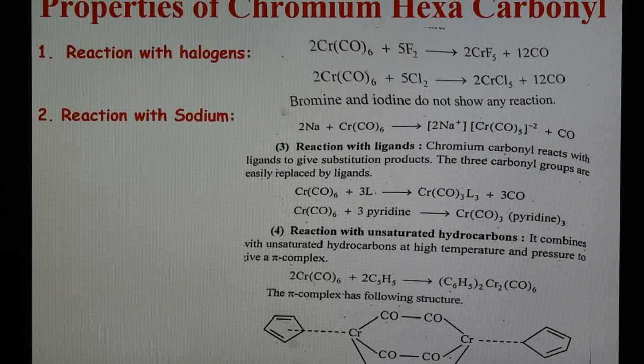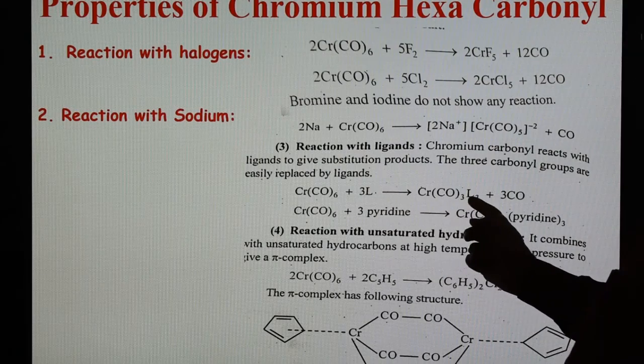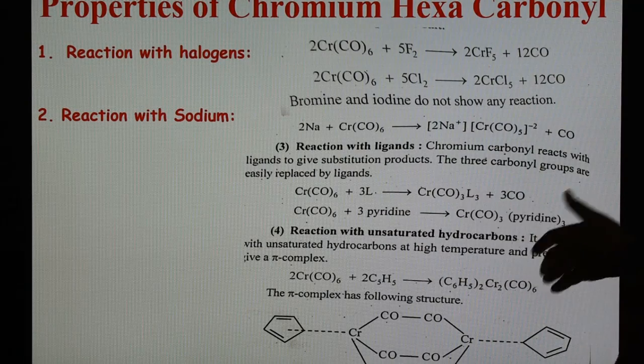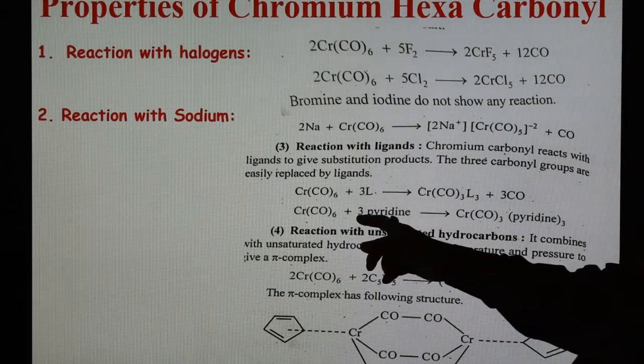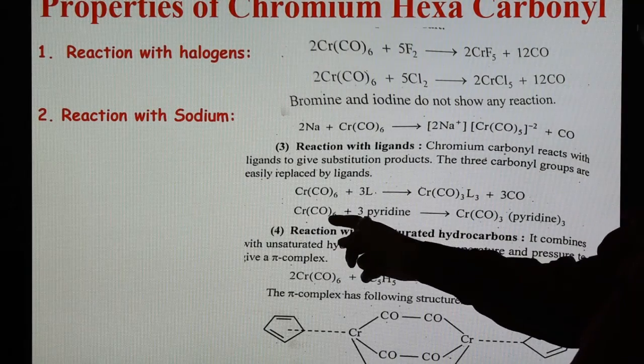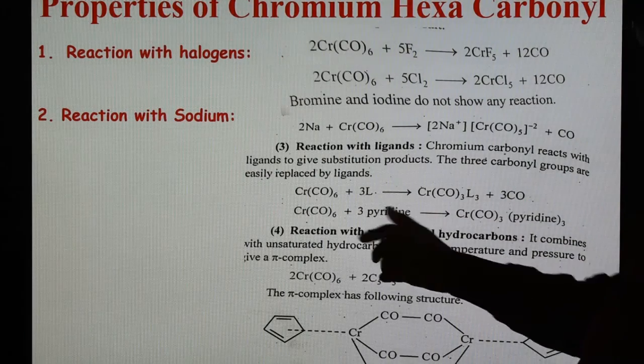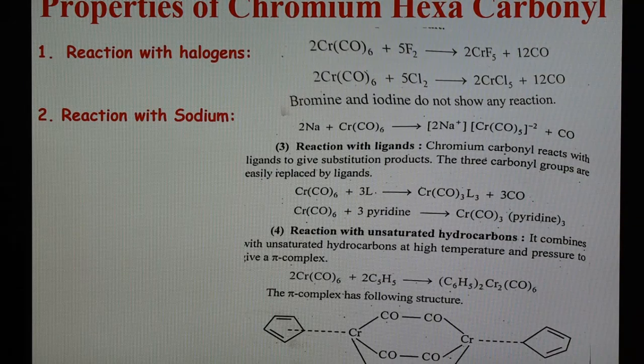So 3 molecules of ligand come in and 3 CO are released. We can also take the ligand as pyridine: chromium hexacarbonyl reacts with pyridine, 3 molecules of pyridine come in and 3 CO groups are evolved.